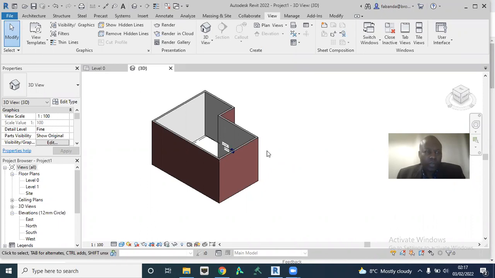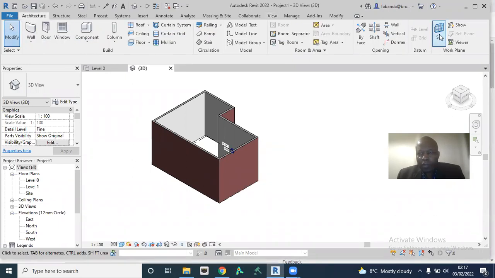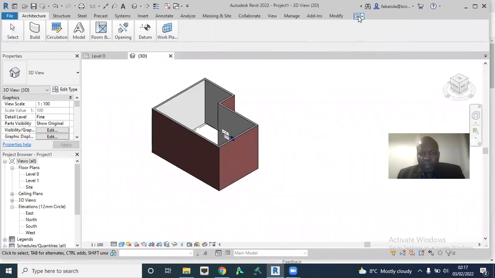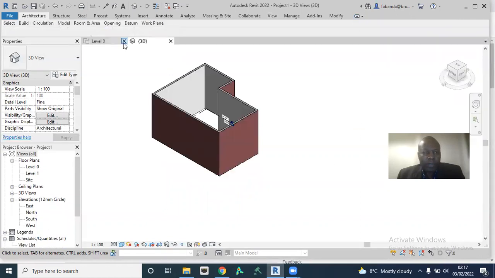I would like to show you how to resolve an issue or to restore your ribbon in Revit. By ribbon, I mean the whole of this, okay? There are times you're working and the whole of this disappears, and you ask yourself, where has it gone to? Like this, something like this, or like this. If you have it like this, don't worry.